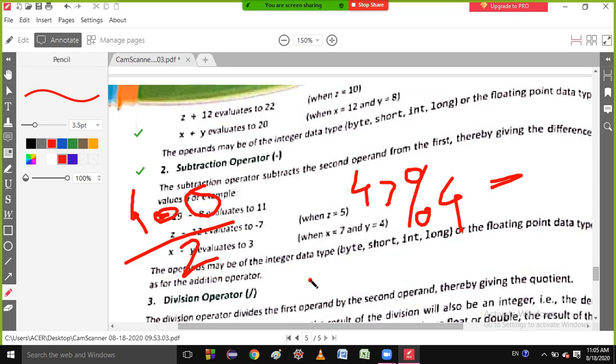What is the answer, students? Someone is saying 2 and someone is saying 2.0.